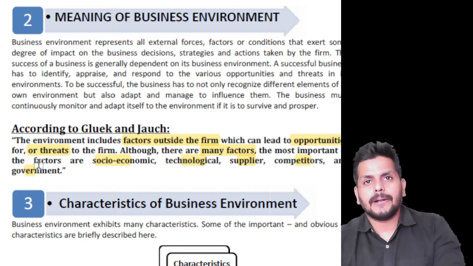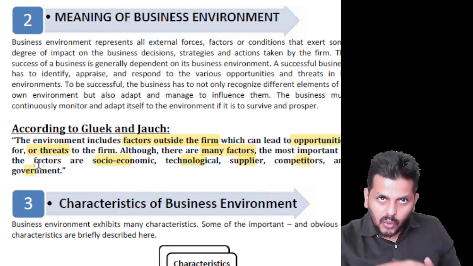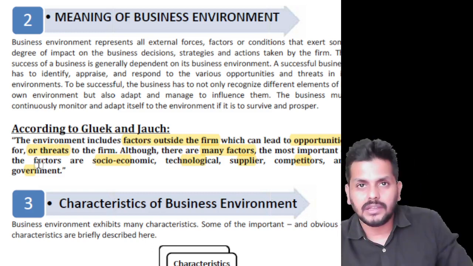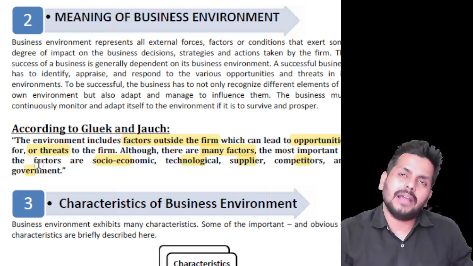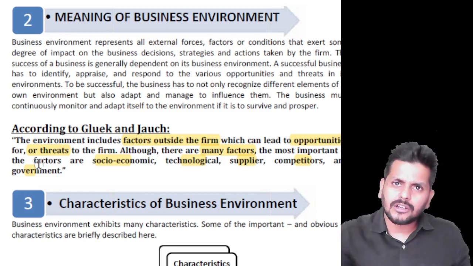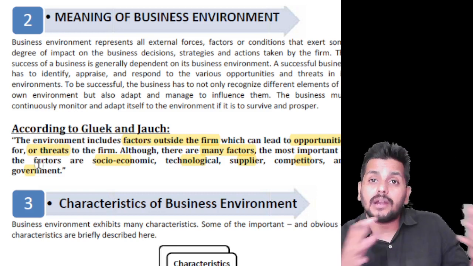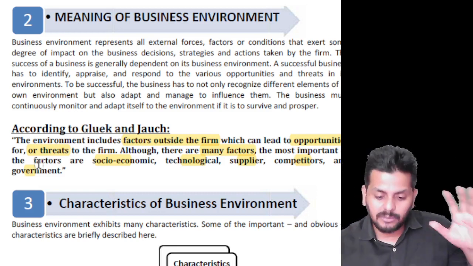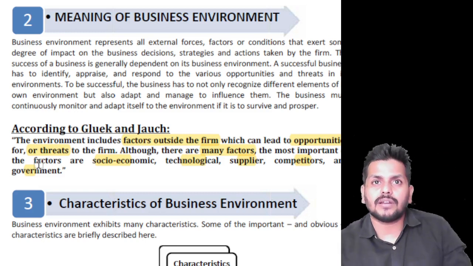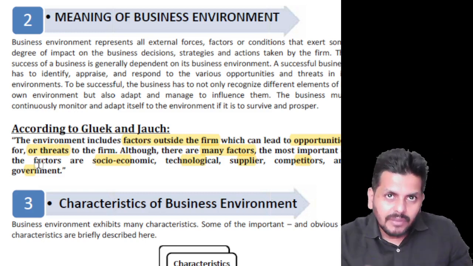So this is the broader definition. How will this be used? You can see it in your CA Inter. For now, this is what business is surrounded by: a political environment, a technological environment, a socio-cultural environment. These are all broader factors. They may not affect you daily, but they do affect you sometime or other. But when it comes to a closer circle, we have customers, suppliers, competitors, all of them forming part of the nearer circle.